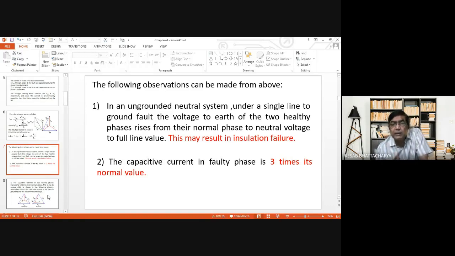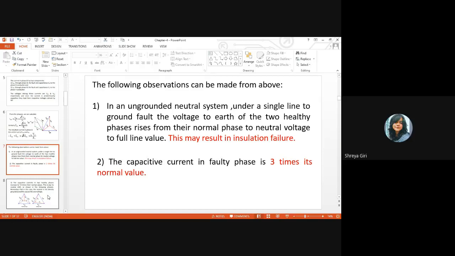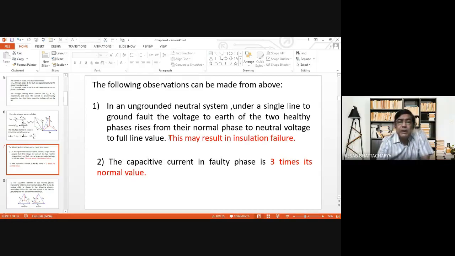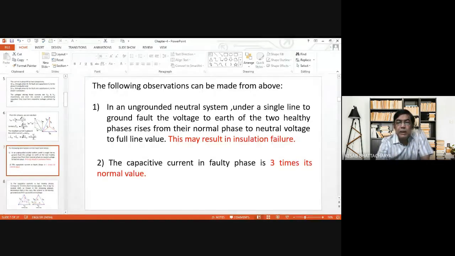Is that clear? Yes, sir. The consequence is this may result in insulation failure. And the capacitive current, this point we have discussed already, is 3 times its normal value.